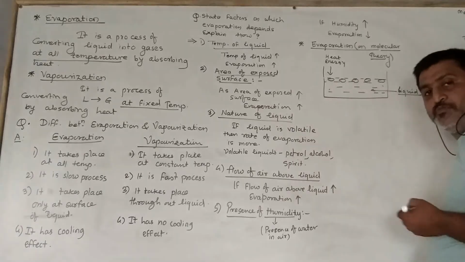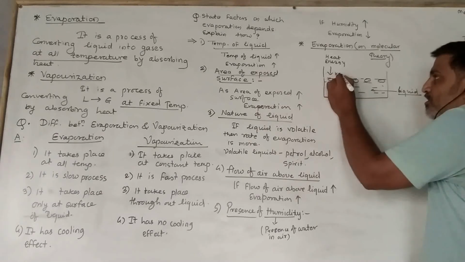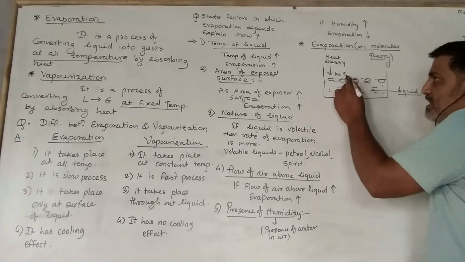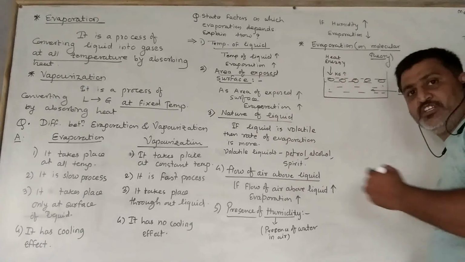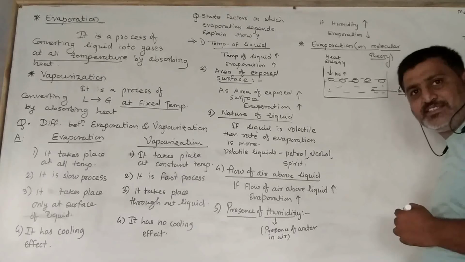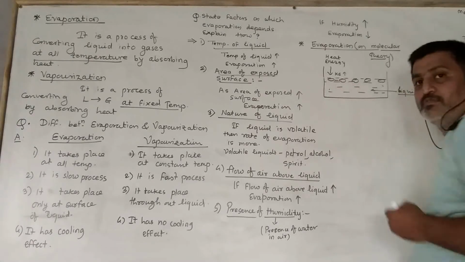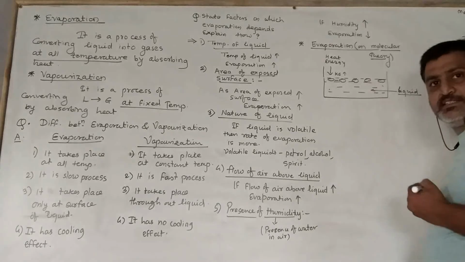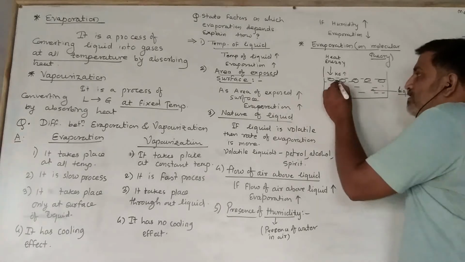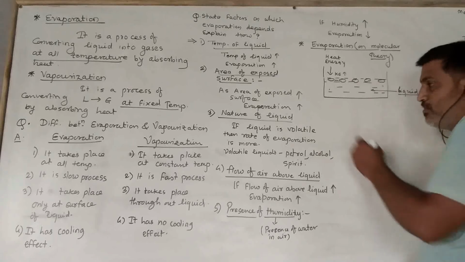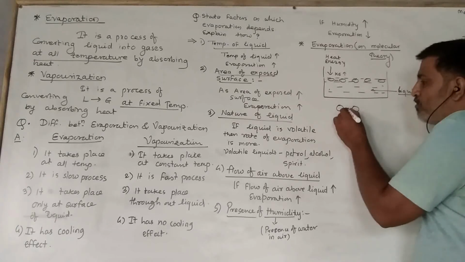As they absorb the heat, the kinetic energy of these molecules increases. And as the kinetic energy of these surface molecules increases, the space between these molecules increases.